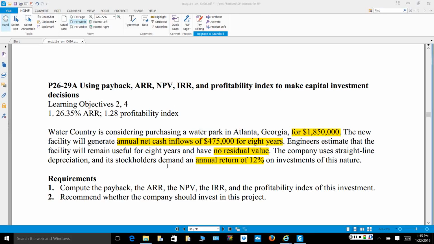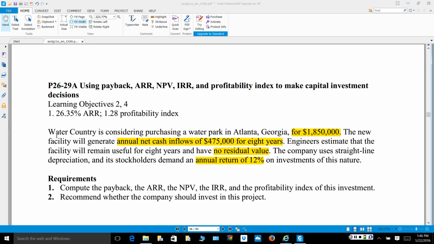Problem 29A walks us through utilizing all four of the decision tools that we have talked about in this chapter: the payback method, the accounting rate of return, net present value, and the internal rate of return, along with the profitability index when we have decisions that are not made using the same assumptions.